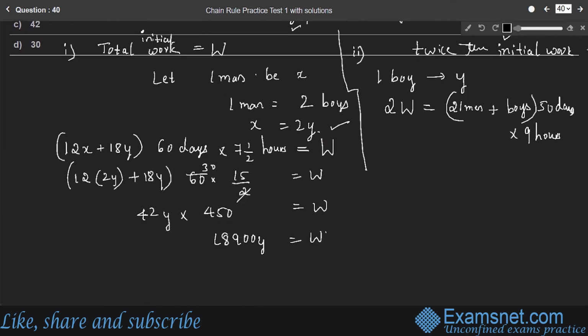For that, we'll consider 2W. What is 2W? 2 times W, which we already calculated as 18,900Y.